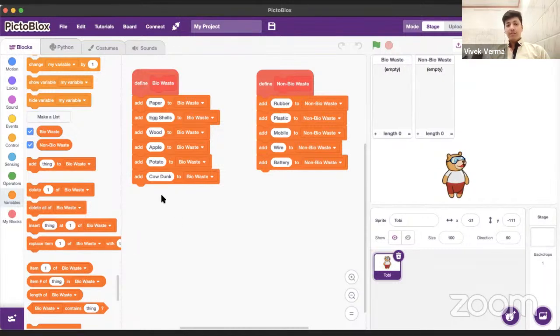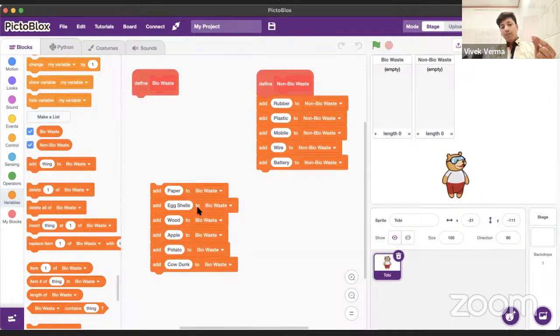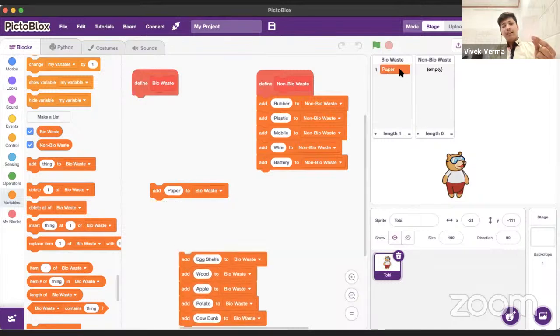Okay. All right. So I guess now that is enough. But one thing that I want to do is whenever I restart, I want to check. Let me explain it to you in a layman's language. Suppose I am showing paper. Now, what kind of a waste is it? It is a bio waste. So what will happen? This bio waste list will add paper into it. Paper will be added to the bio waste list like this.